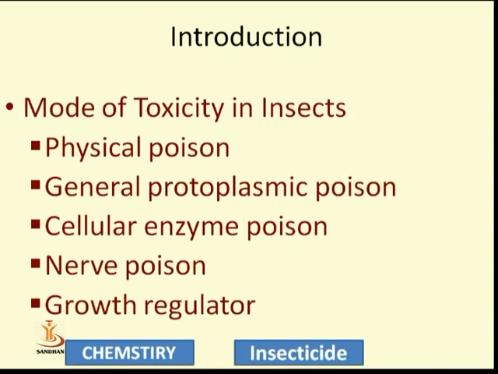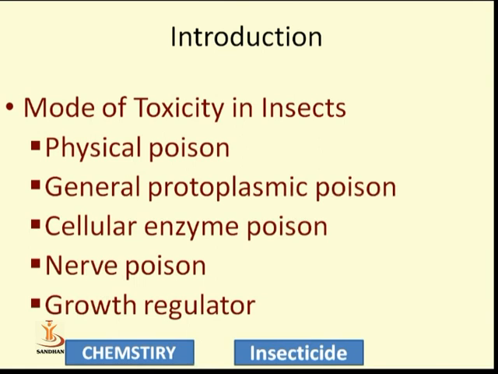Third one is cellular enzyme poison, which is also related to body metabolism. The insecticide is inserted into the body of the insect. An enzyme is responsible for the metabolic process. So this enzyme will not be produced due to the presence of the toxic material which we have applied as an insecticide. It stops the synthesis or secretion of enzymes, the next metabolic process will not take place, and it may stop other steps related to that. That is known as cellular enzyme poison.